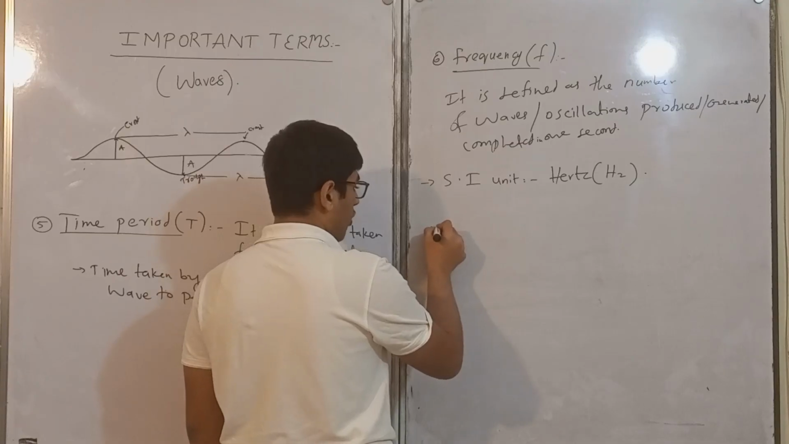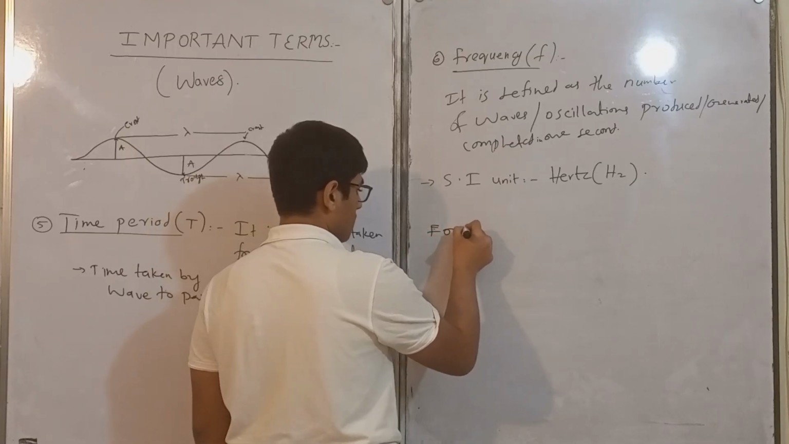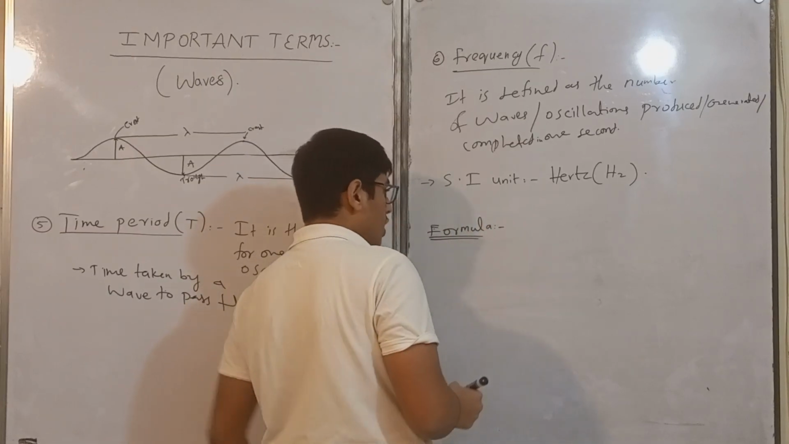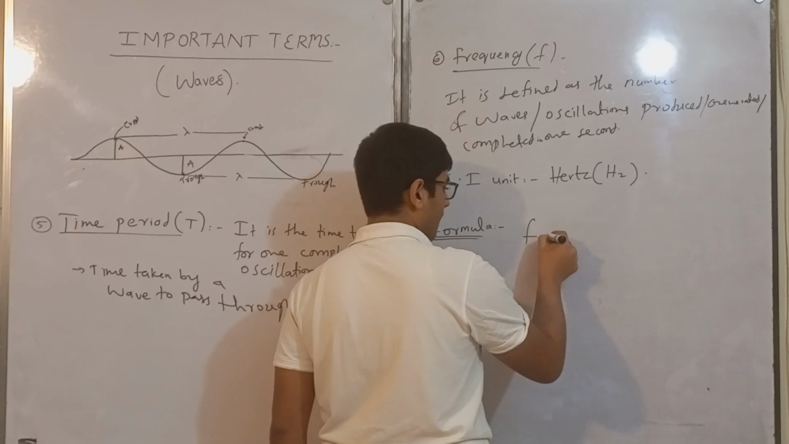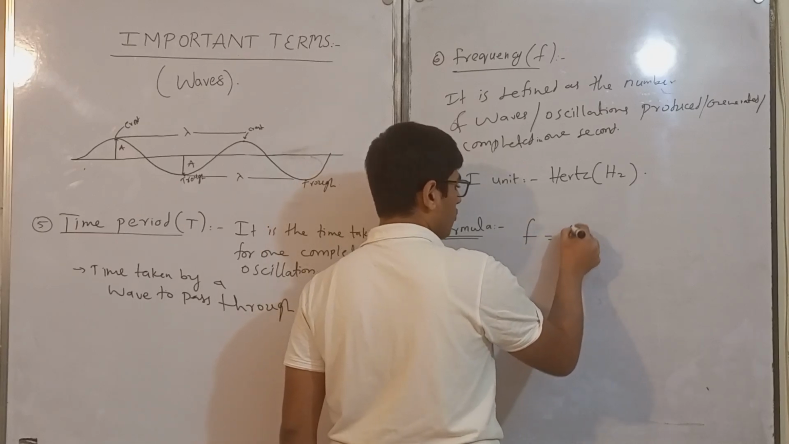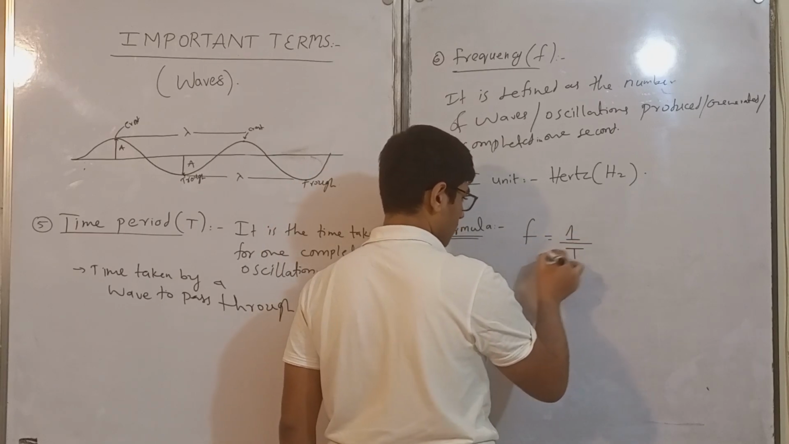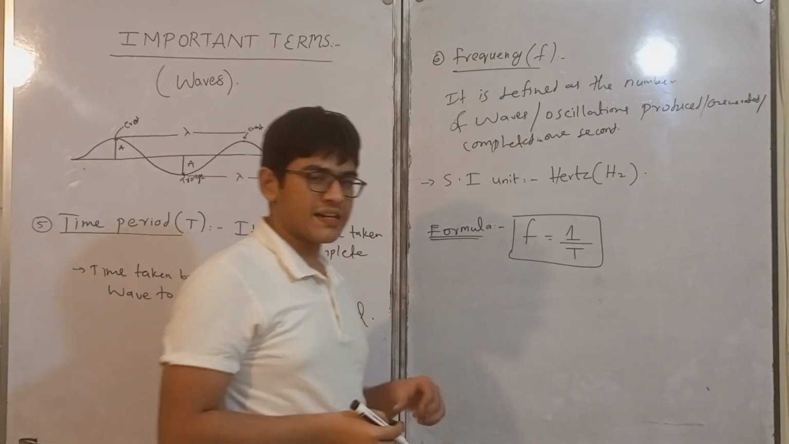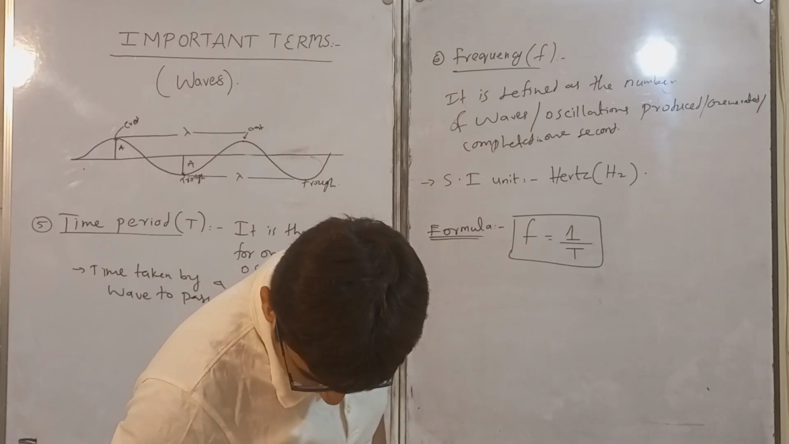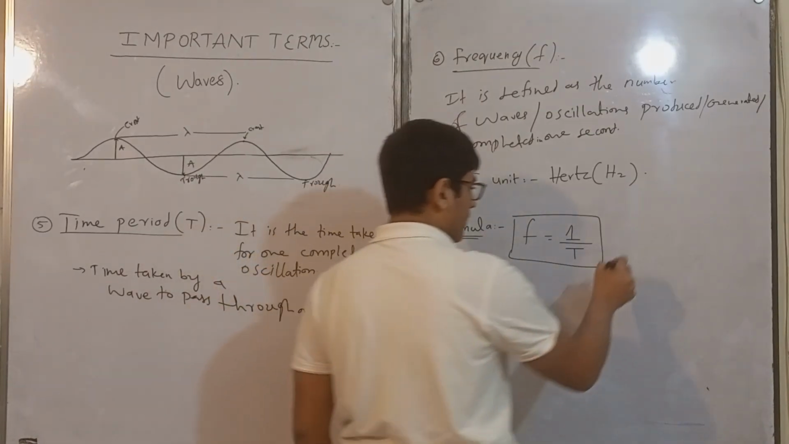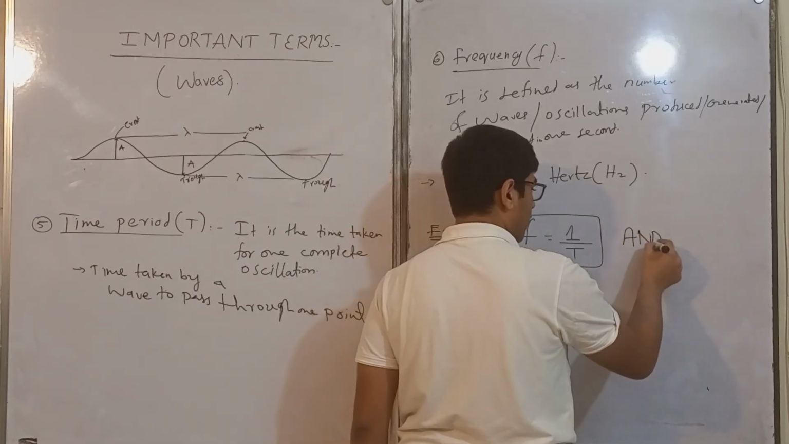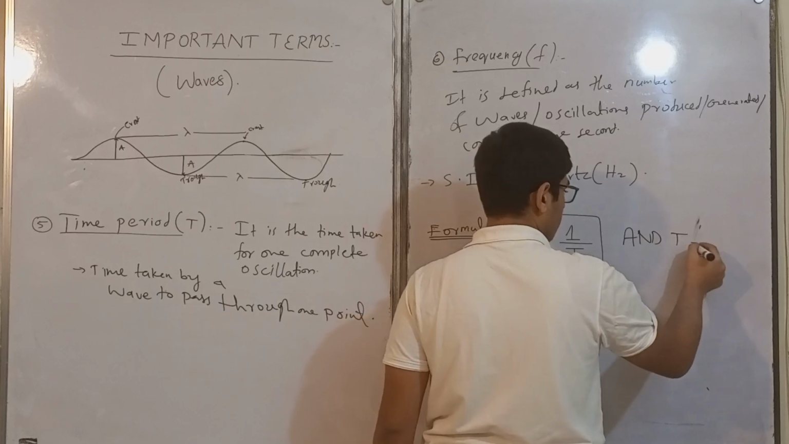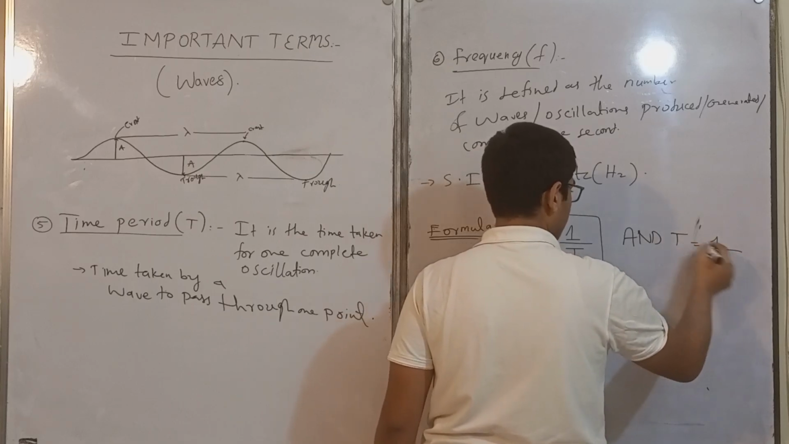So we have two important formulas relating time period and frequency. Frequency can be calculated by the formula F equals to 1 over T, which means that frequency is reciprocal of time period. And if we rearrange this formula, we get another formula to calculate time period, that is T equals to 1 over F, where 1 is constant.